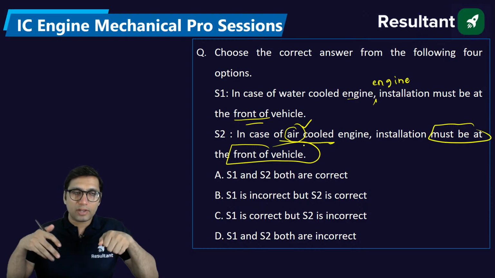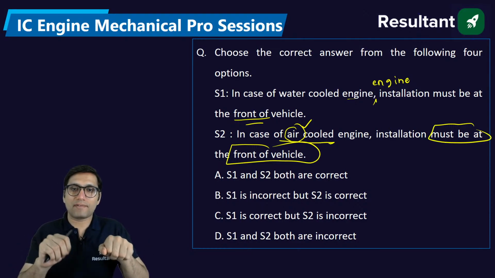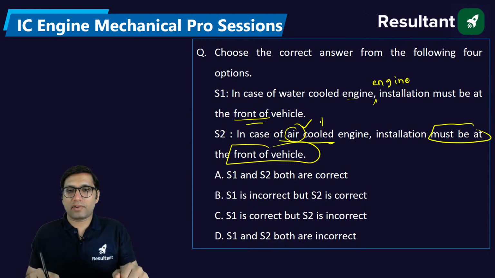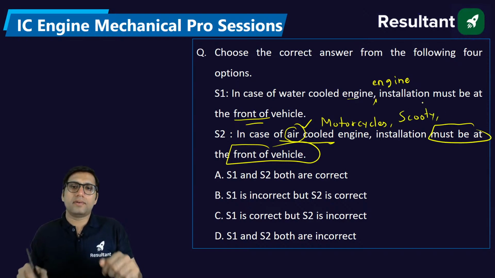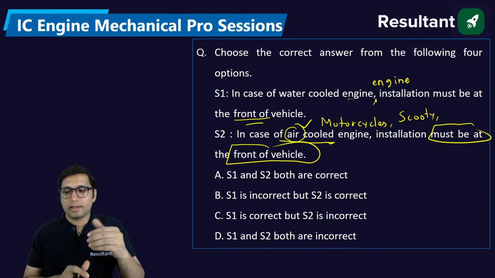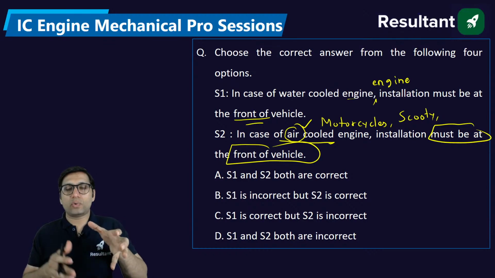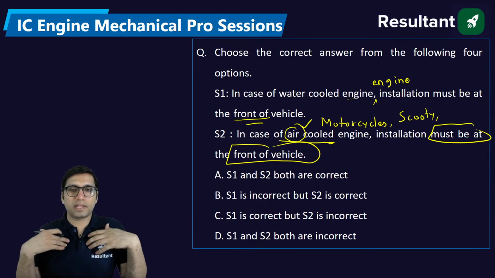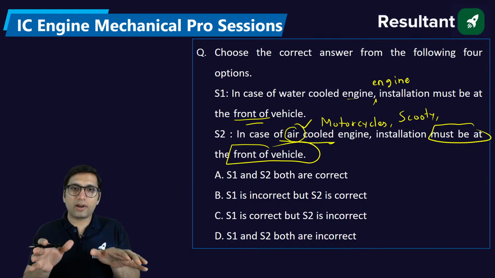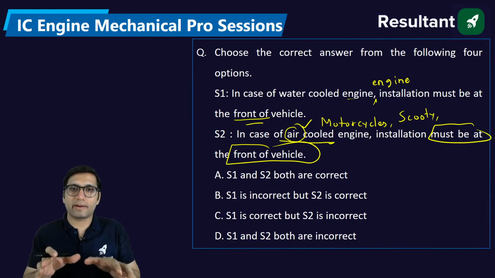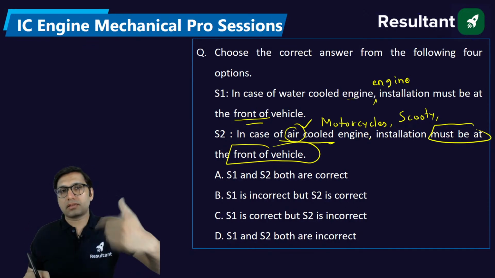When you drive a motorcycle, a scooter, or scooty, wherever we use an air cooled engine, if the engine is installed at the front, then it will be a natural tendency for the air to take the heat of the engine. The front of the vehicle is exposed to air, so the heat transfer will be better.